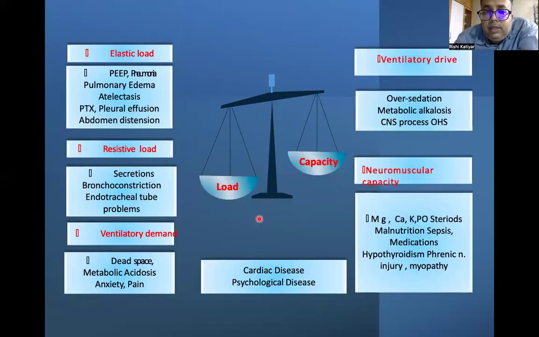Now the load can be an elastic load, a resistive load, or ventilatory demand. Elastic loads include pulmonary edema, pleural effusion, abdominal distension, atelectasis. Resistive loads include a lot of secretions, bronchoconstriction, an endotracheal tube that is kinked, or the patient biting it. Ventilatory demands include dead space ventilation, metabolic acidosis, anxiety, pain. This is regarding the excessive load. Then capacity may be compromised or low: neuromuscular disease, an oversedated patient, CNS problems, malnutrition, sepsis, hypothyroidism cause decreased capacity.